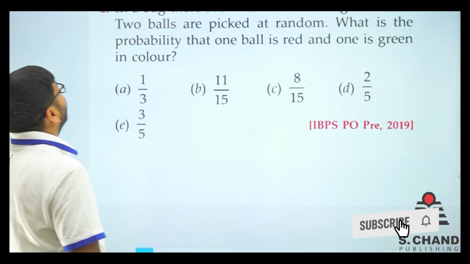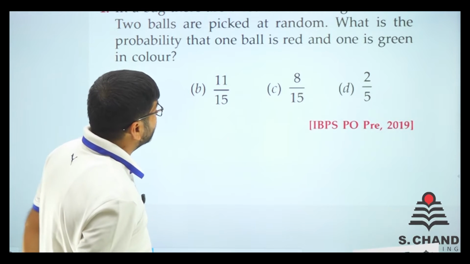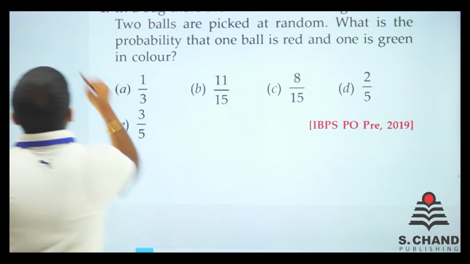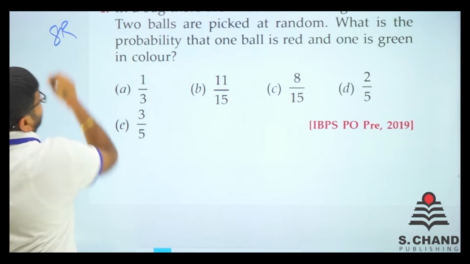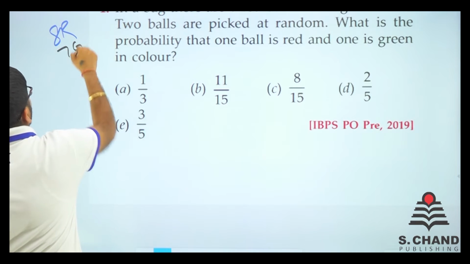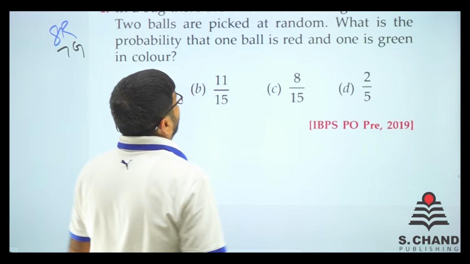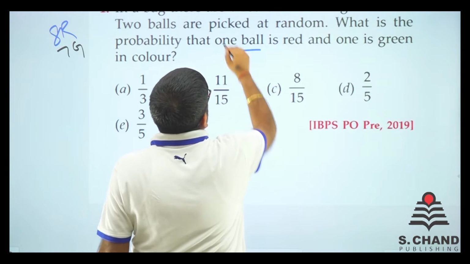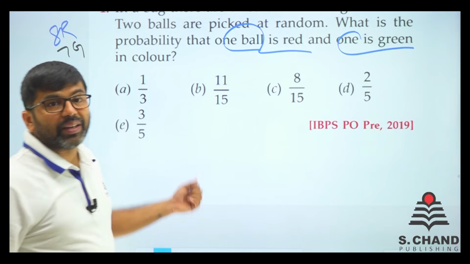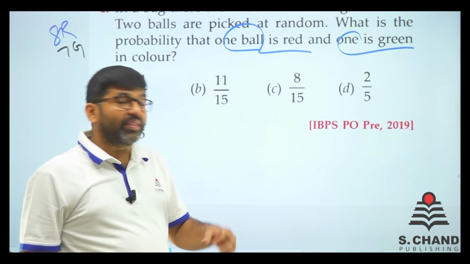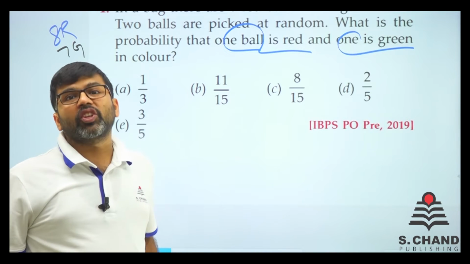We need to find out, in a bag there are 8 red balls and 7 green balls. So we have total 8 red balls and we have 7 green balls, right? 2 balls are picked at random. What is the probability that one ball is red and one is green, right? So one is red, one is green. I guess this is a selection part. In combination we did that.